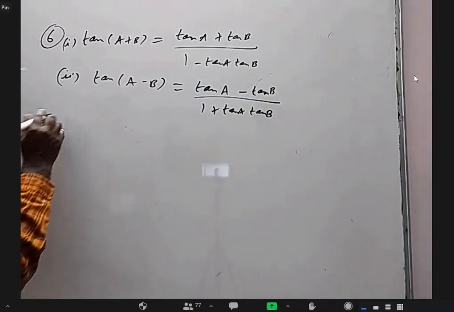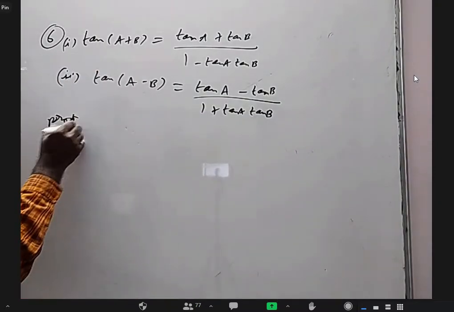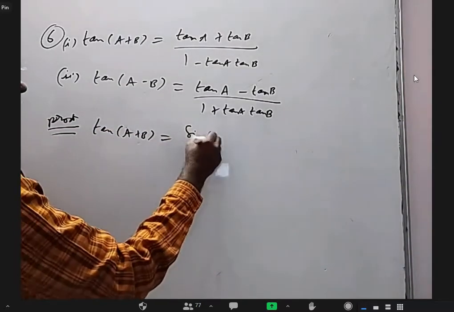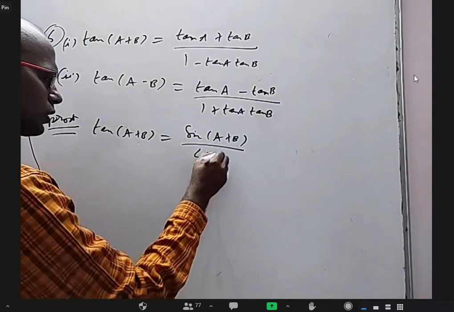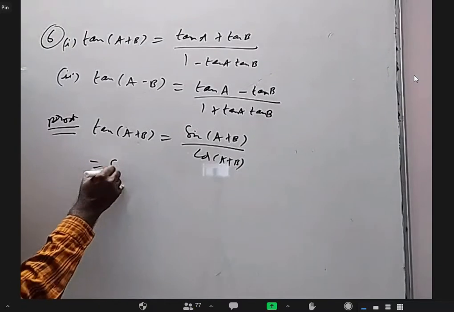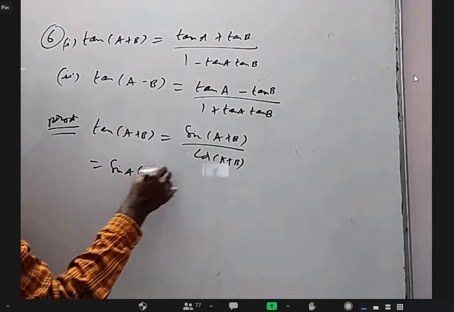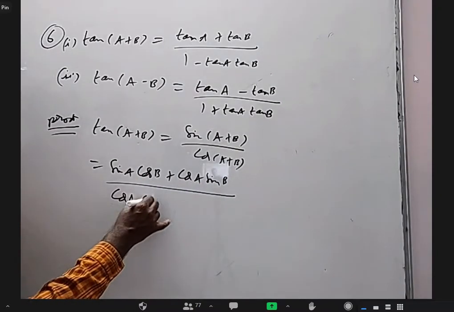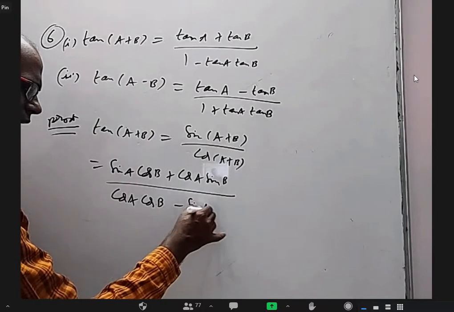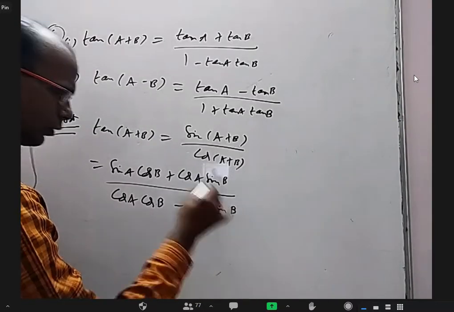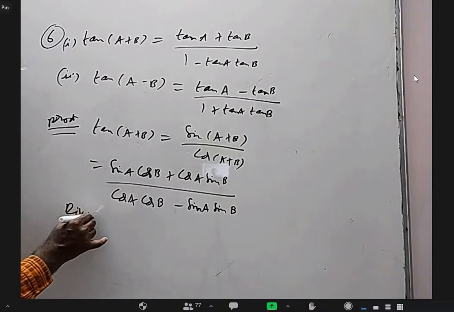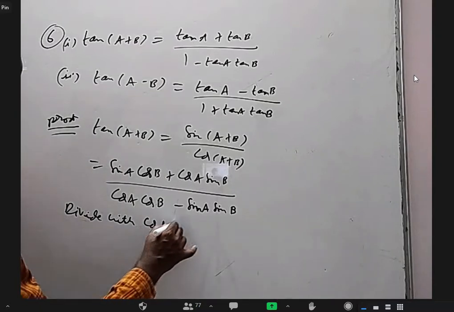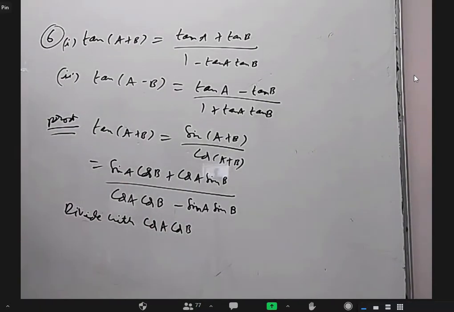Okay. Now I'll prove only one of them. So if you want tan A plus B, it has to be written as sin A plus B by cos A plus B. That is sin A cos B plus cos A sin B, over cos A cos B minus sin A sin B. Okay. You can divide with cos A cos B, cos A cos B everywhere, numerator and denominator.